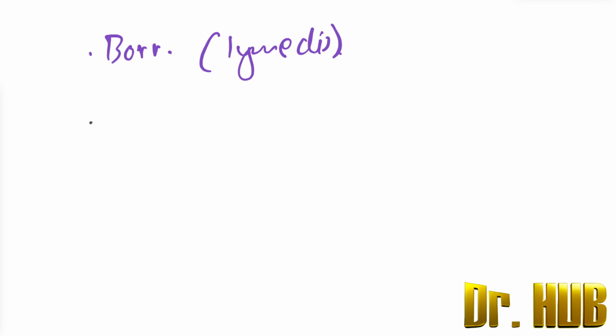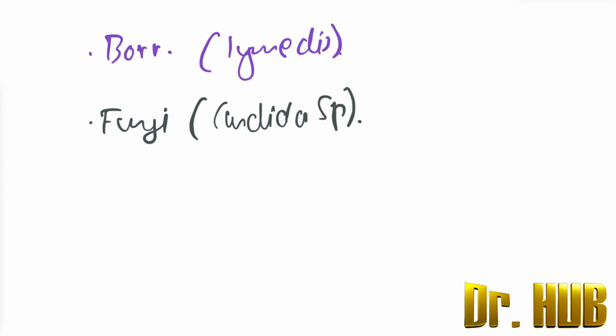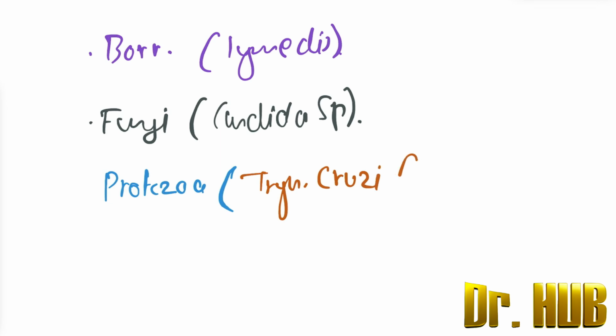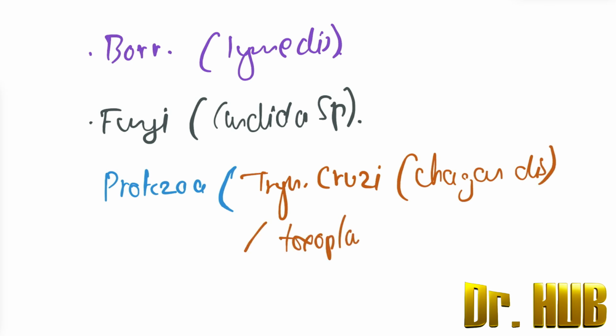Now we look at the fungi. What are the fungi which cause myocarditis? Fungi mainly cause it by Candida species. Then also the protozoa. The protozoa include Trypanosoma cruzi. Trypanosoma cruzi can cause myocarditis, and it is famous for causing Chagas disease. As well as there is involvement of toxoplasmosis.